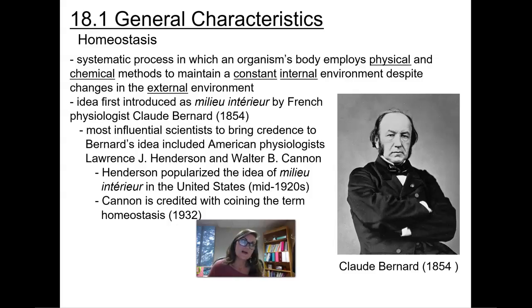So the idea of homeostasis is first going to be introduced by a French physiologist, Claude Bernard, in 1854. The most influential scientists to bring credence to Bernard's idea include the American physiologists Lawrence J. Henderson and Walter B. Cannon. So Henderson's going to popularize the idea of milieu interior in the United States in the mid-1920s. Cannon is then going to be credited with coining the term homeostasis in 1932.